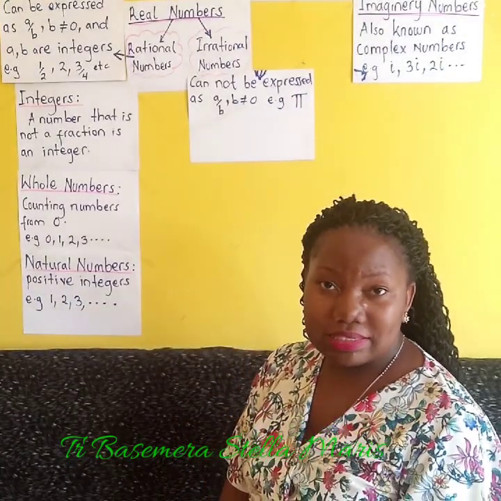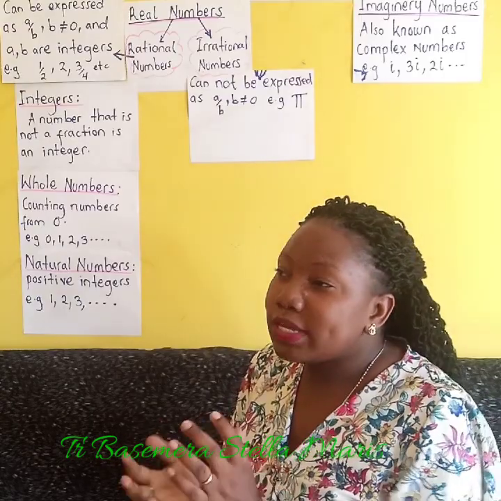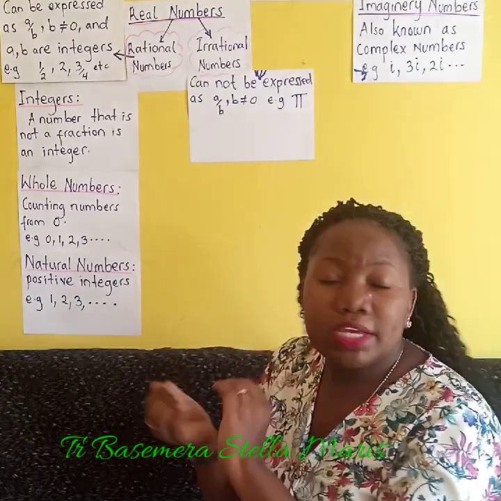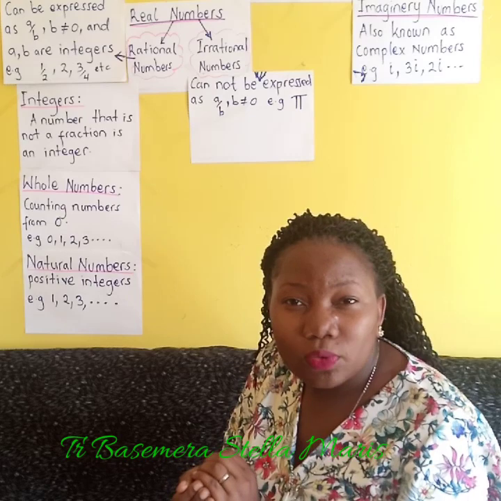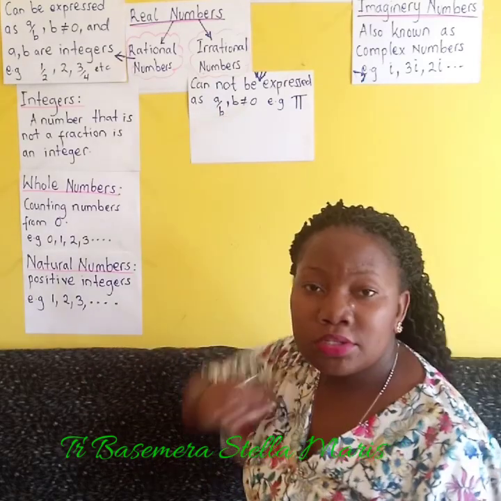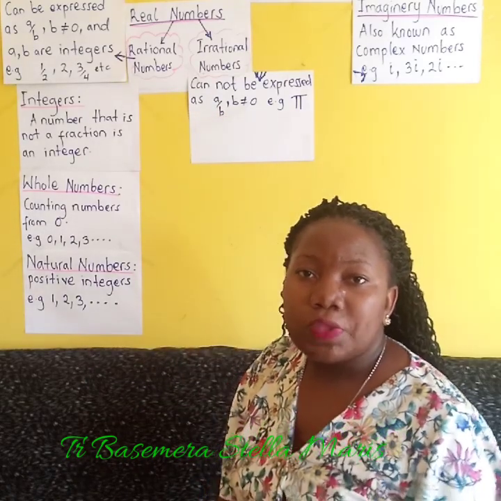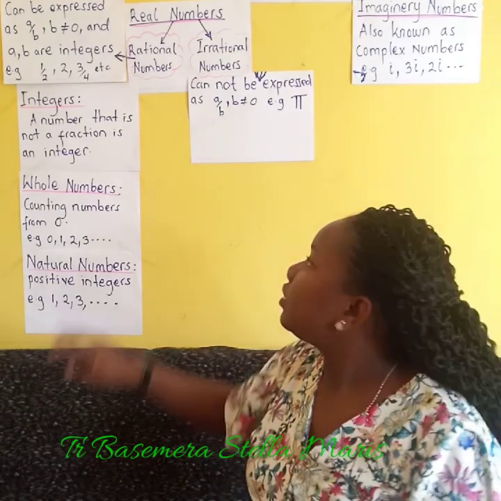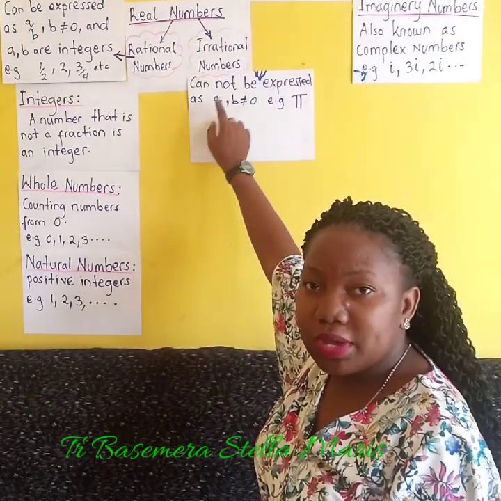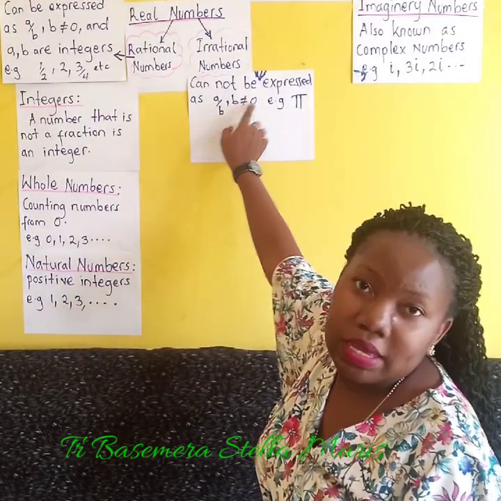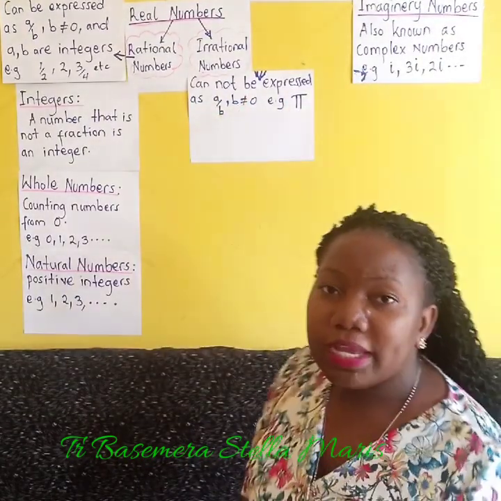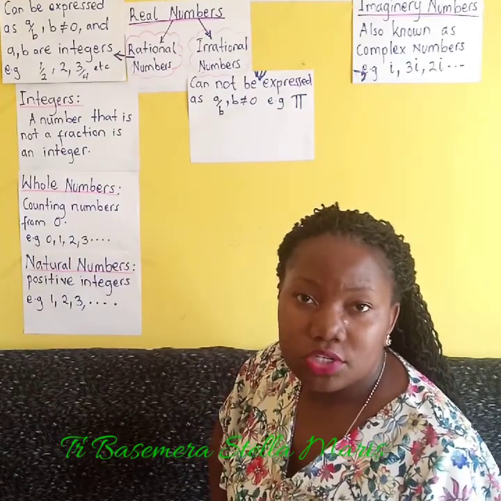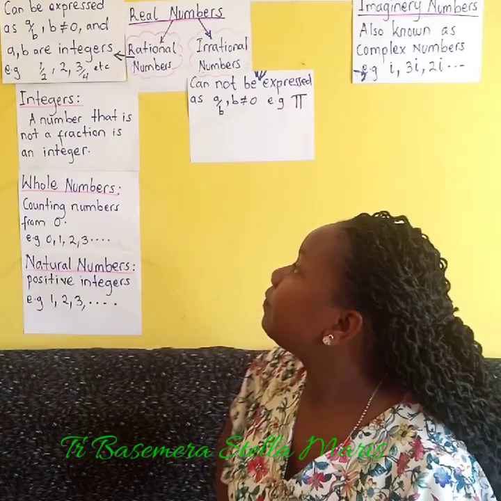So in other words, it cannot be expressed as a fraction. a and b are meant to be integers. So an irrational number cannot be expressed in the form of a fraction, that is a out of b, where a is not equal to 0. The best example of an irrational number I can give you is pi, which is 22 out of 7.